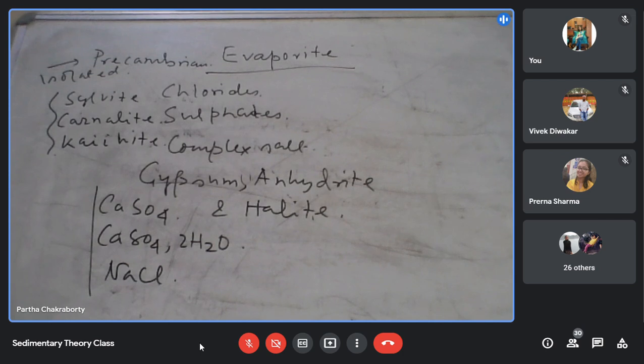So what I said is that if I start with the original seawater and decrease its volume by evaporation, at 50% of its volume carbonate starts precipitating. At about 15 to 20% of its original volume the sulfate starts, at about 10% the halite starts, and at less than 5% the complex salts form. So you can see that you require extreme saturation and extreme evaporation for the deposition of salt.